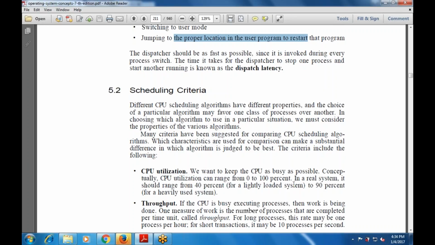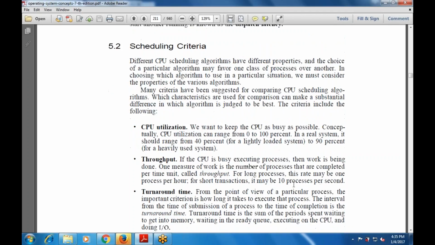The next is the throughput. If the CPU is busy executing processes, then work is being done. The number of processes completed per time unit is the throughput. For long processes, this rate may be 1 process per hour. For short transactions, it may be 10 processes per hour.